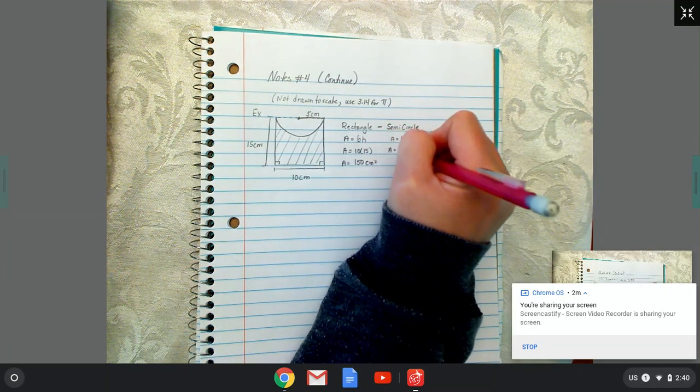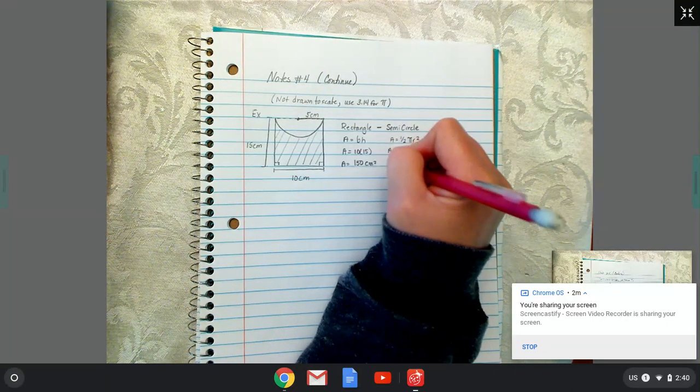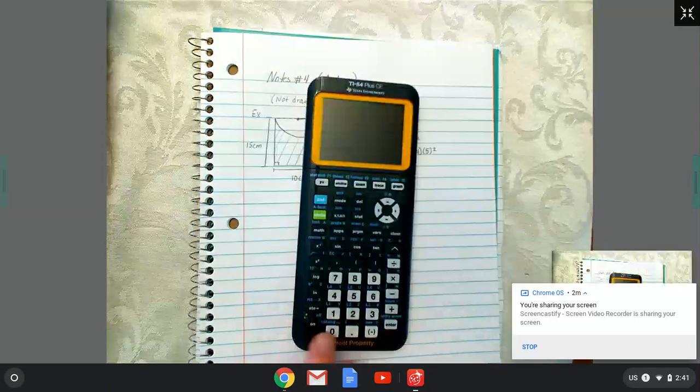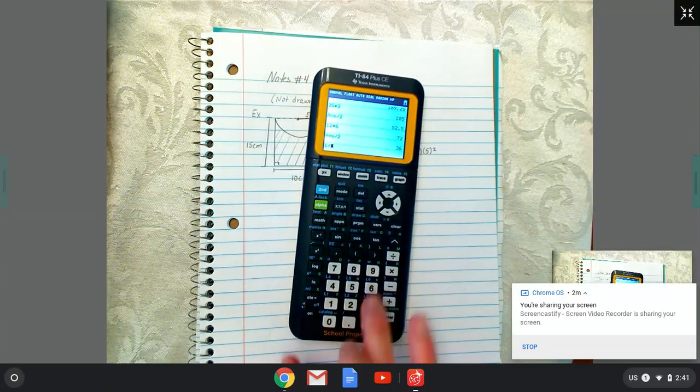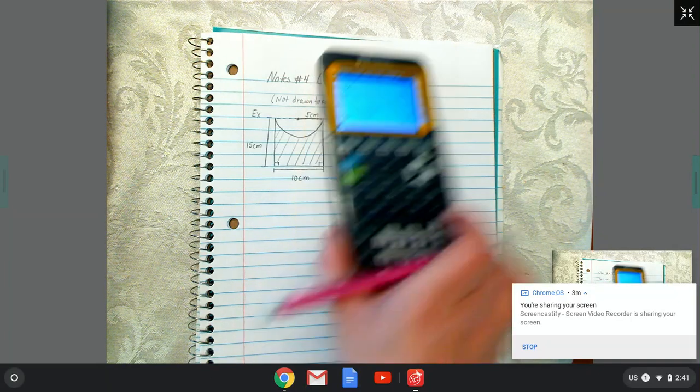So one half times 3.14 times 5 squared, and the radius is 5. Then we'll calculate that. Double check: one half, 3.14 times 5 squared, 39.25.